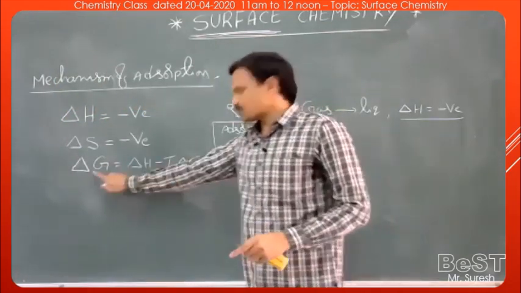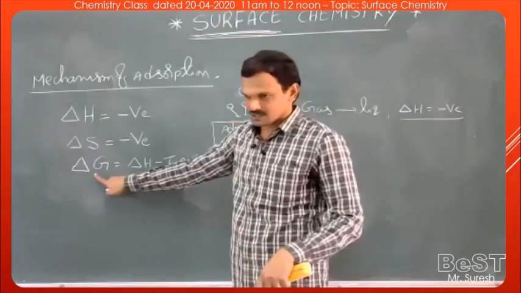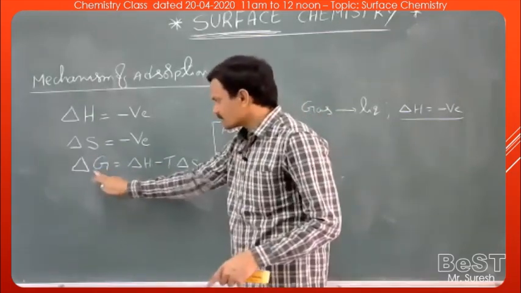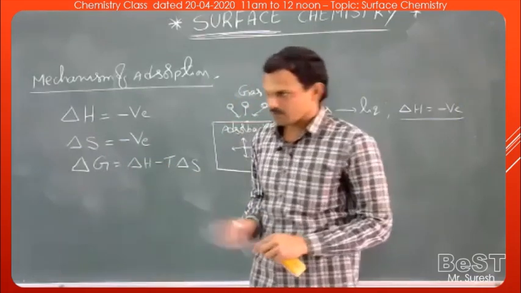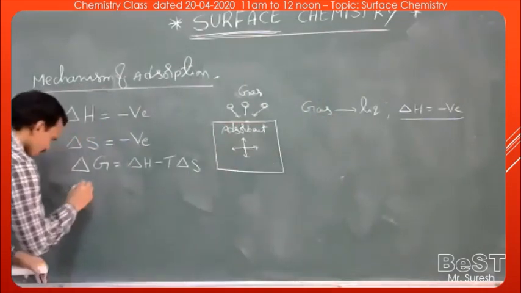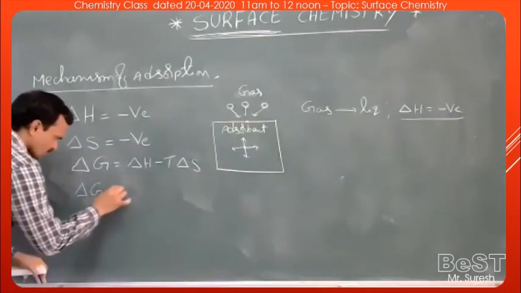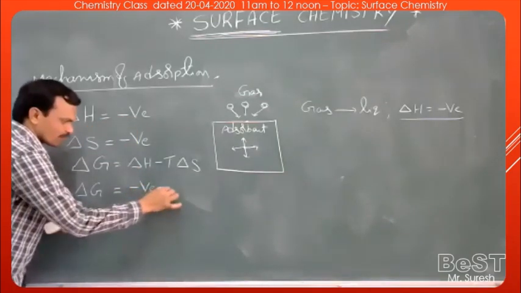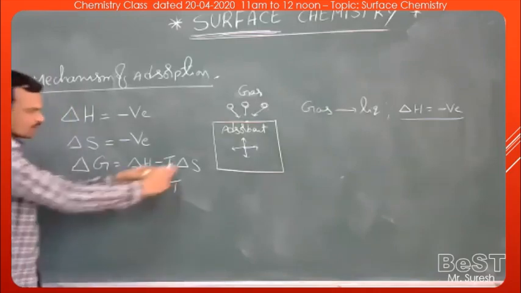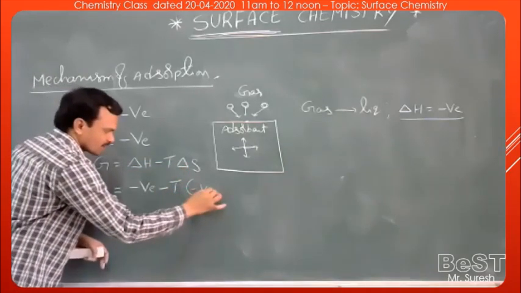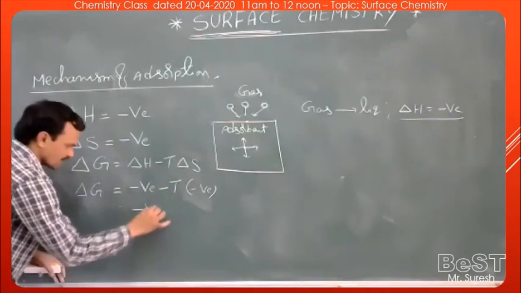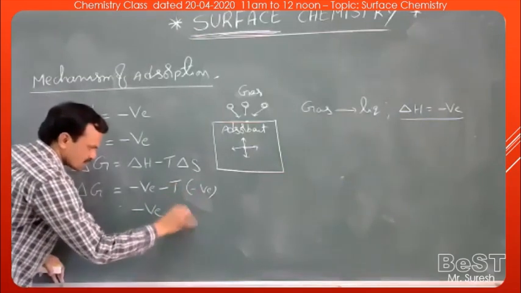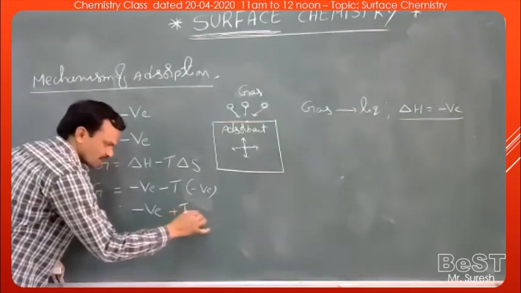If delta G is positive, the process is non-spontaneous. If delta G is equal to 0, the system is at equilibrium. Now, delta G is equal to, what is the sign of delta H? Negative, minus T into, what is the sign of delta S? Negative. So this is negative and minus of minus becomes positive, so the T delta S term is a positive value.